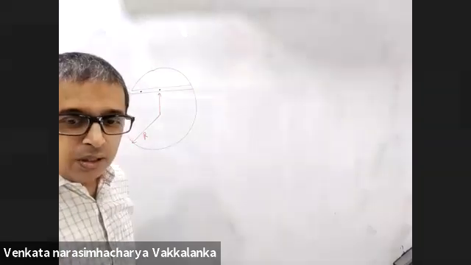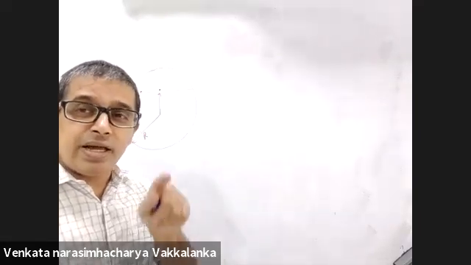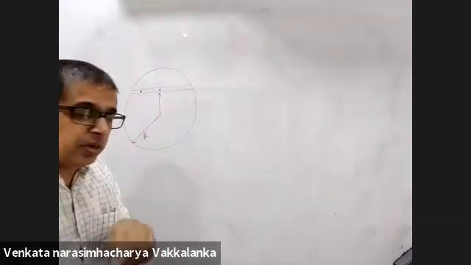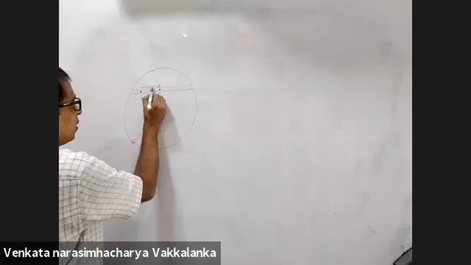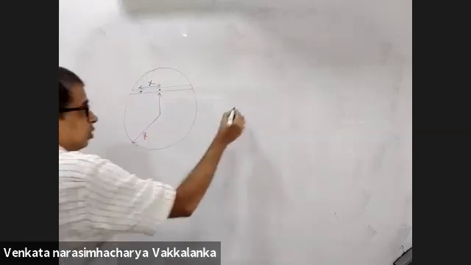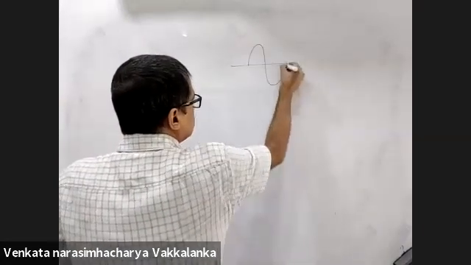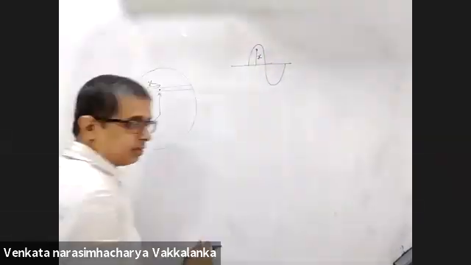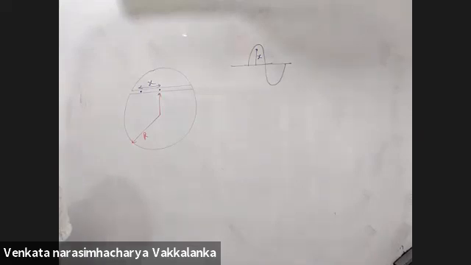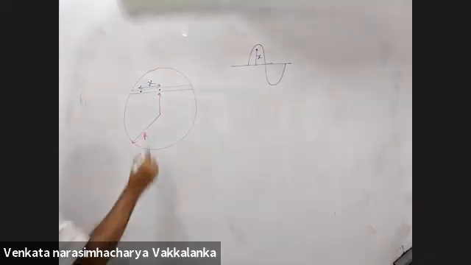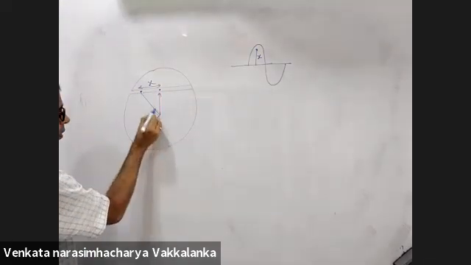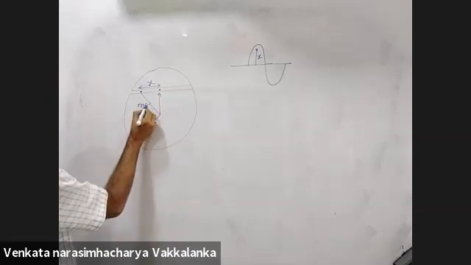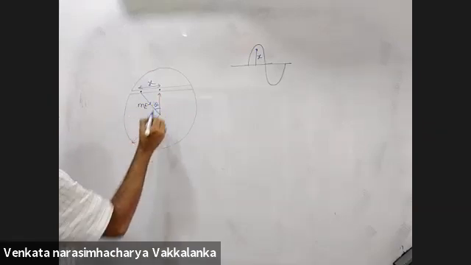So when I take acceleration directly proportional to displacement, displacement is taken from the mean position. Yes or no? Right? This will be mE, this will be theta.